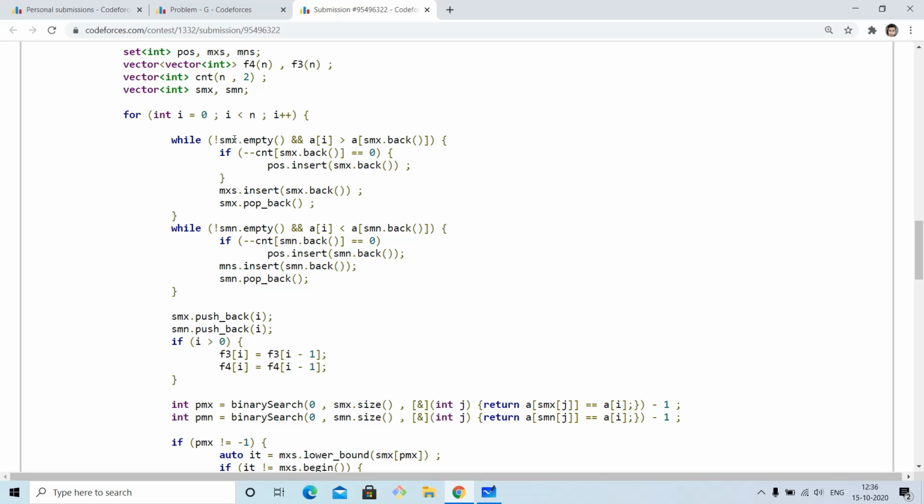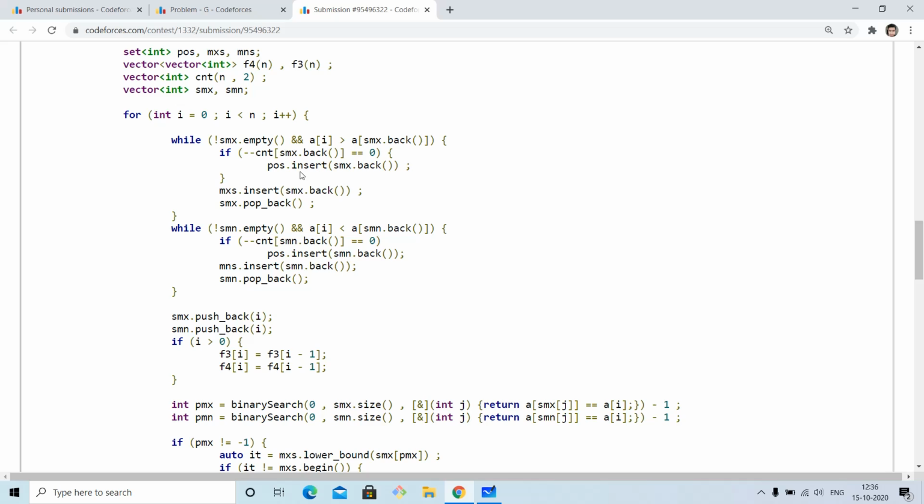So what we are doing is iterating our array from left to right, and we are putting elements into one of the vectors only if, for example, it is not empty, and we want to remove those elements if the elements are increasing, that is, we want to keep only decreasing elements. If we want to keep the decreasing elements, we will insert the corresponding elements in this set mxs, and we are going to pop. I have told you that we're going to remove, and we will also decrease the count.